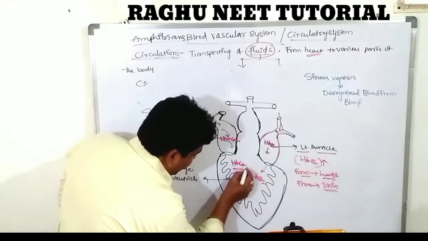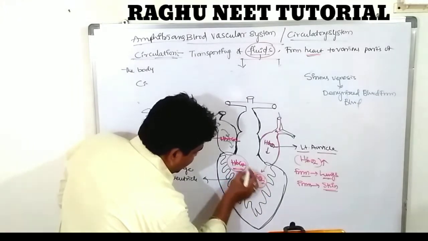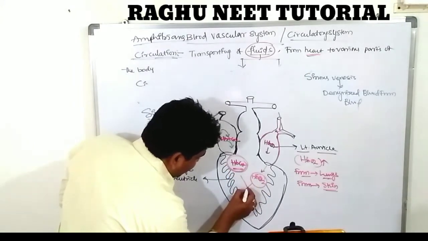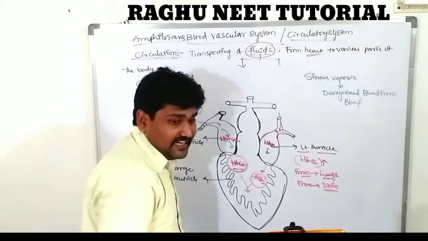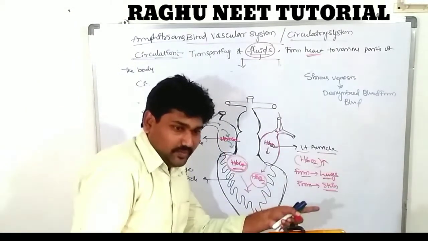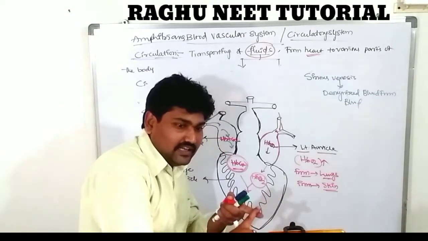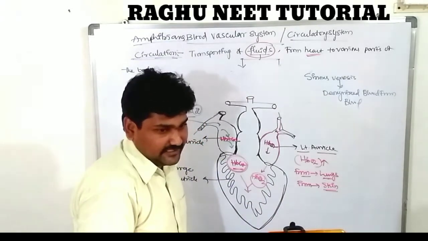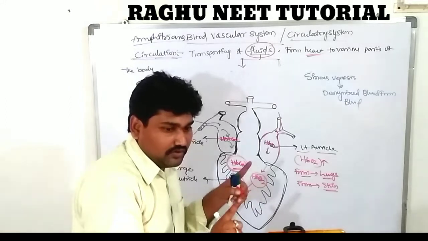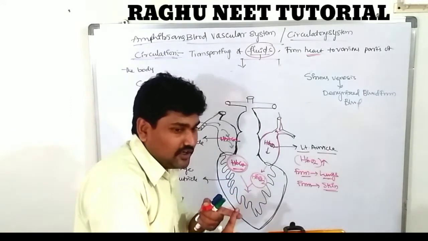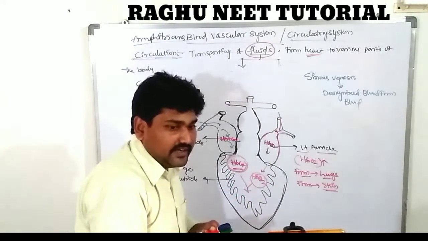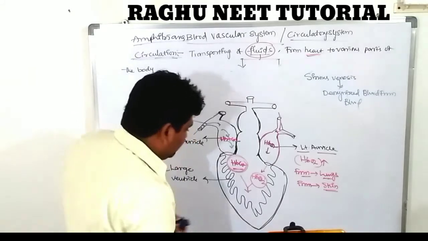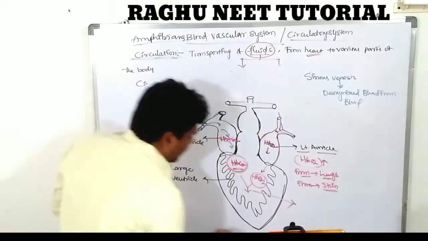So the oxygenated blood and deoxygenated blood are both mixed together in the ventricle region. Are you clear? Both finally reach the ventricle region. Both together form which type of blood?